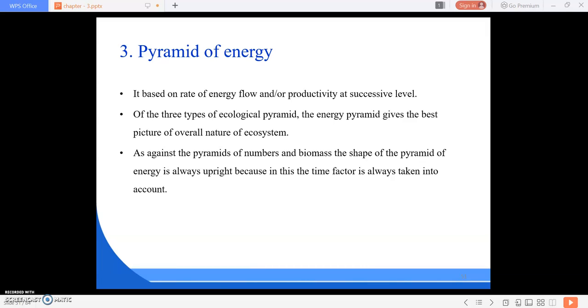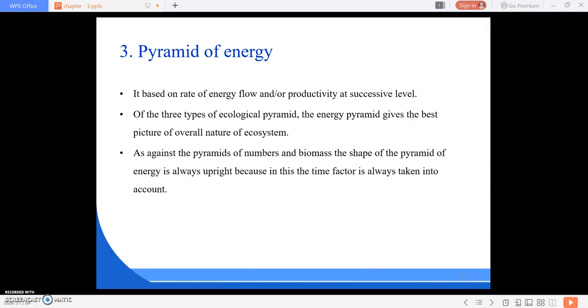Organisms of the terrestrial and aquatic ecosystems, we are going to study that. The quantity of the energy trapped by green plants in an area over a period is highest compared to that of organisms of other trophic levels, and therefore they form the base of the pyramid.